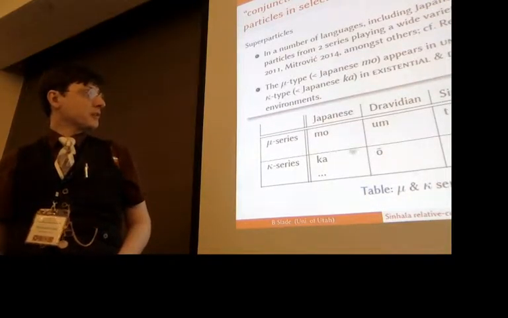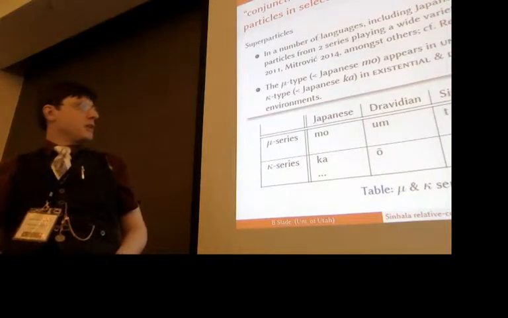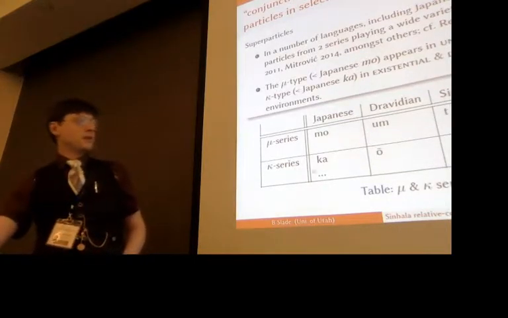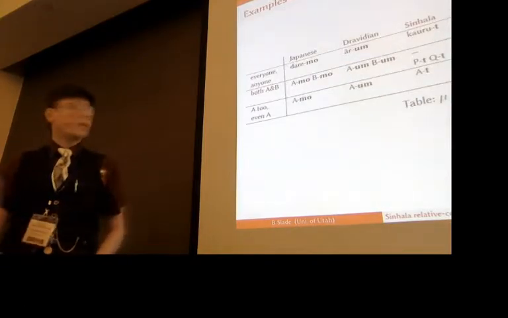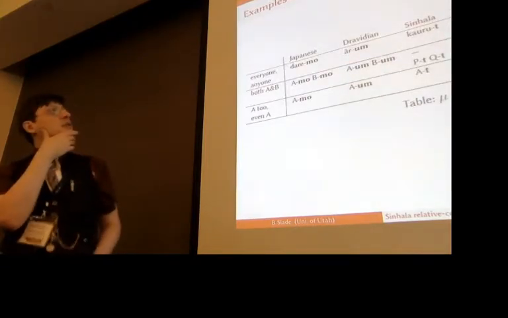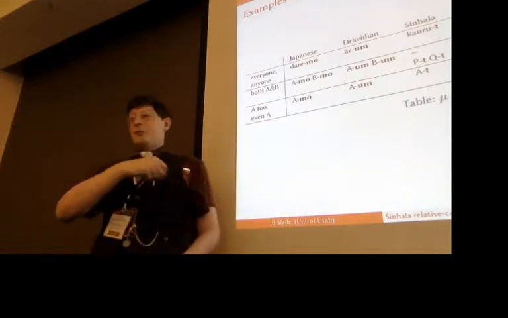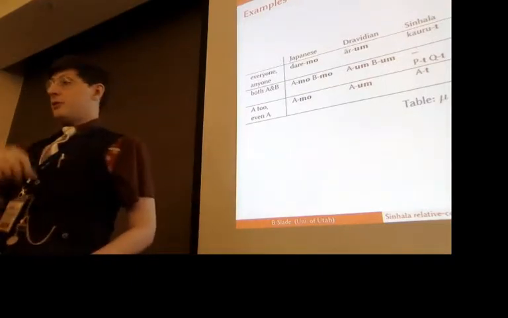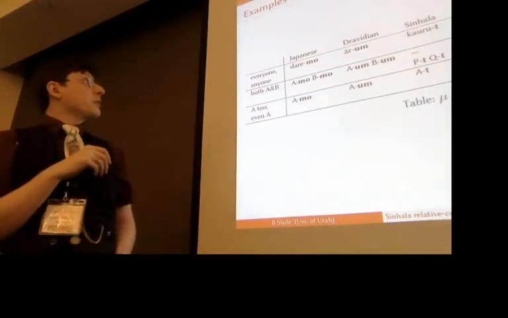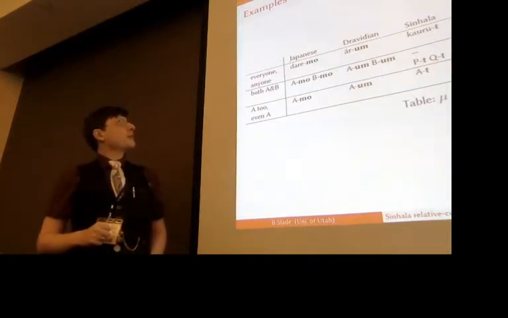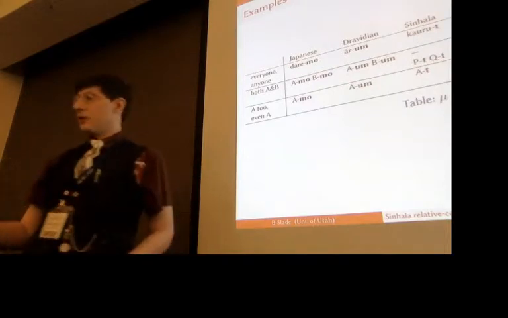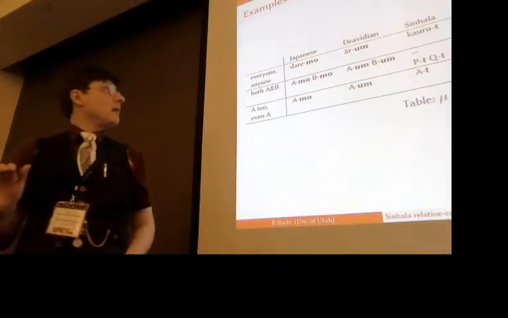So for instance, we can see from a number of languages here, examples from the mu series and the kappa series here. And so examples of environments in which these occur. So in a number of languages, you combine one of these mu elements with an interrogative pronoun, and you get a universal type like everyone or anyone, everything, and so on.